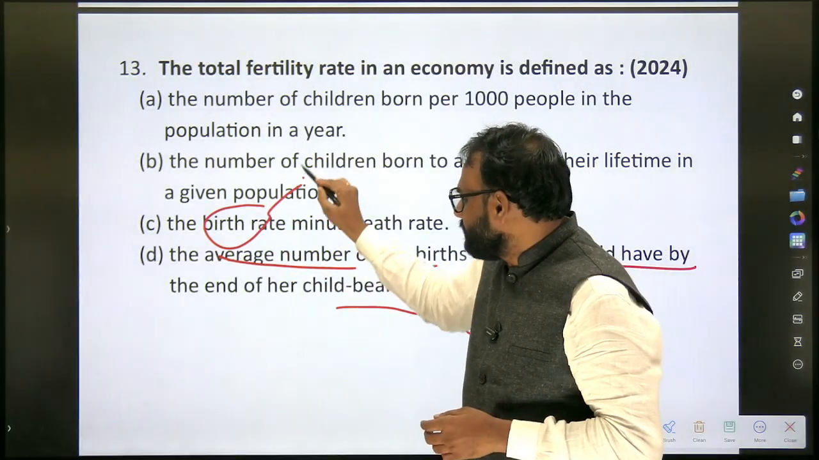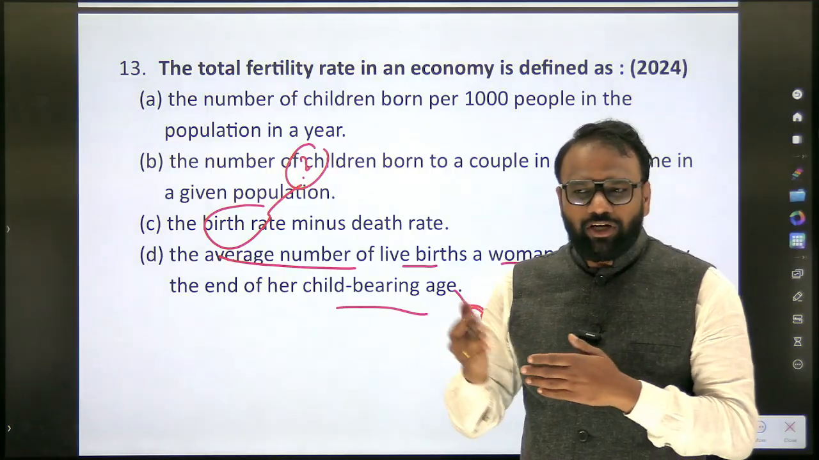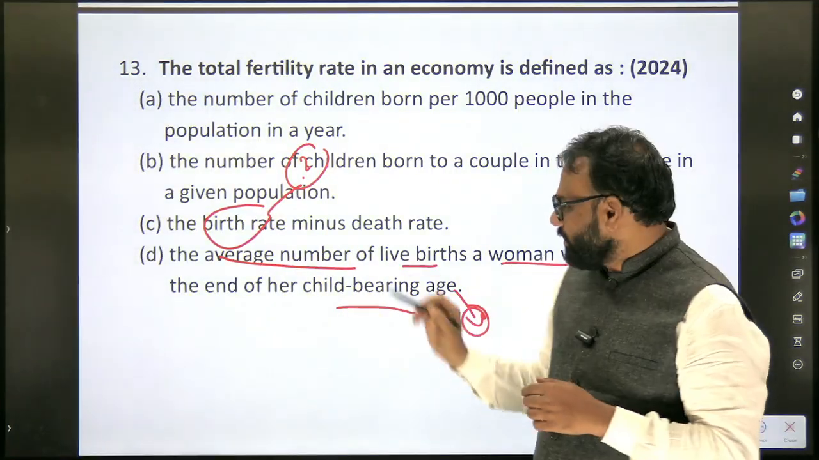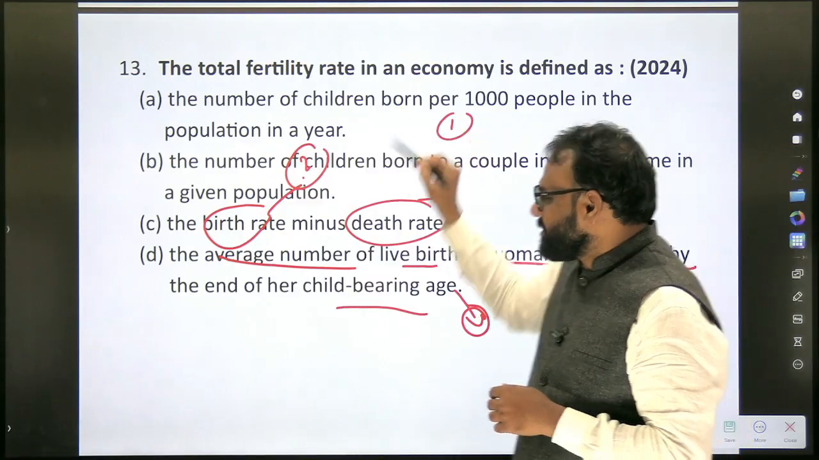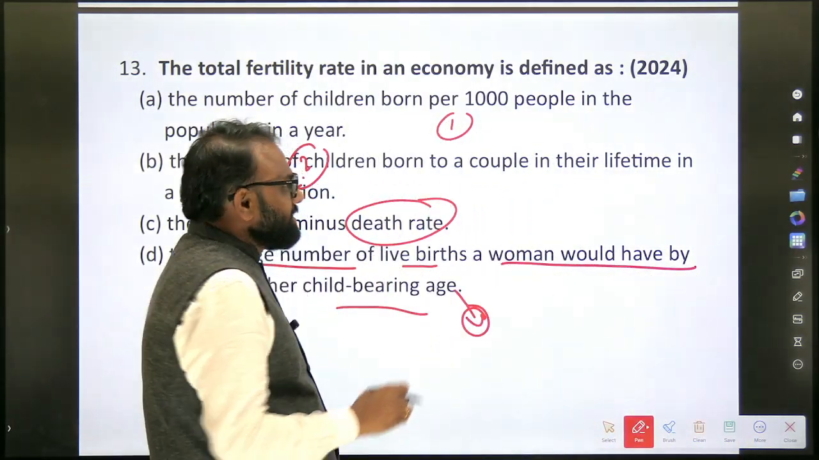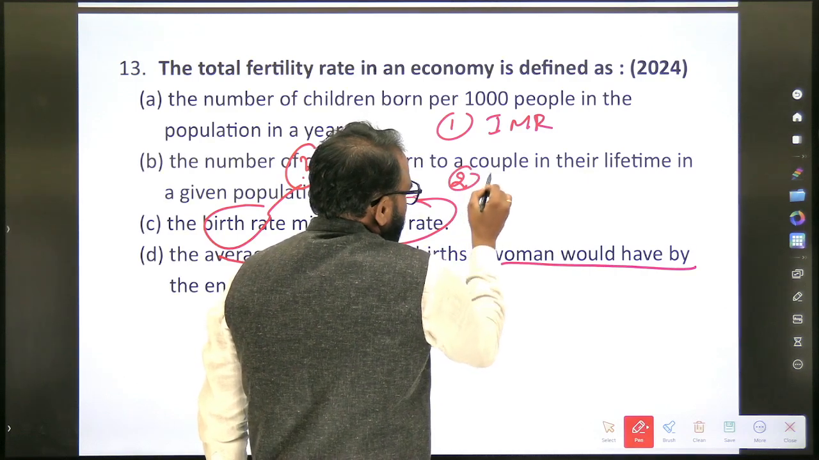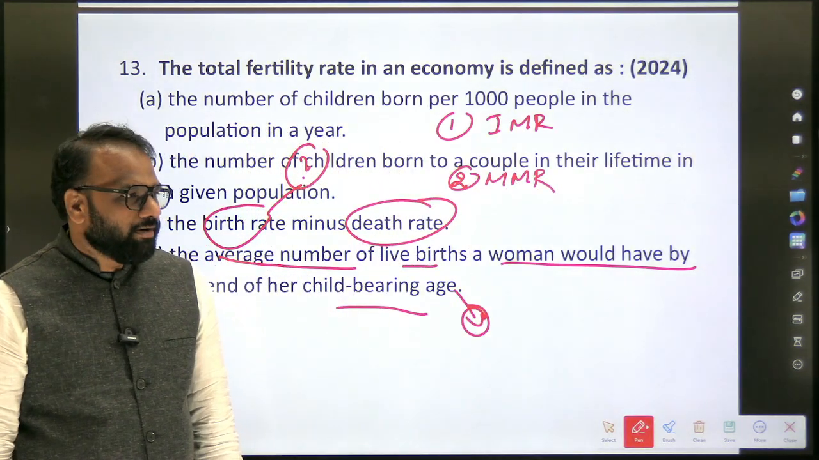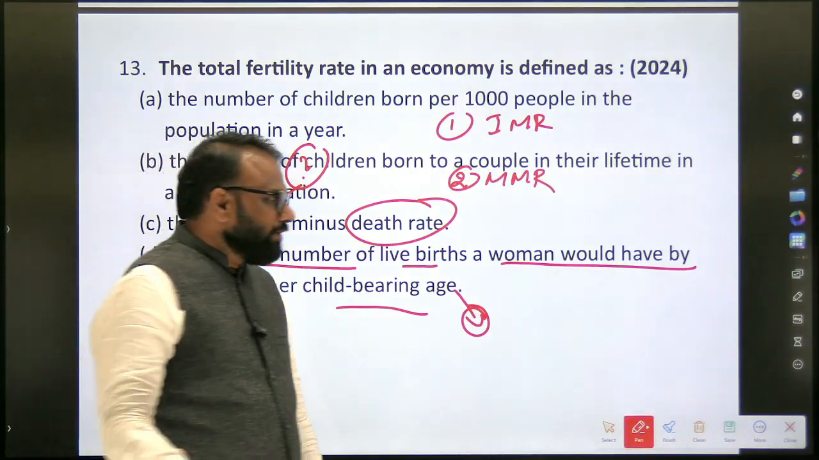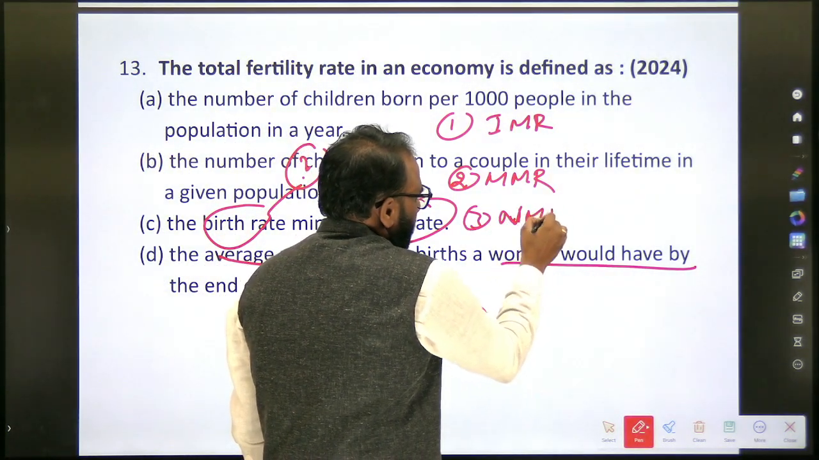What is birth rate? For what population will you calculate? 1,000, 2,000, 10,000, 1 lakh? 1,000. Death rate? 1,000. Next, similarly, which are the other aspects that you will prepare? Yes. Infant mortality rate. Next, maternal mortality rate. Next. Yes. Okay, you can focus on neonatal mortality rate as well. Next.